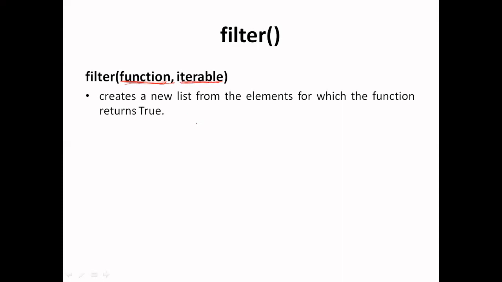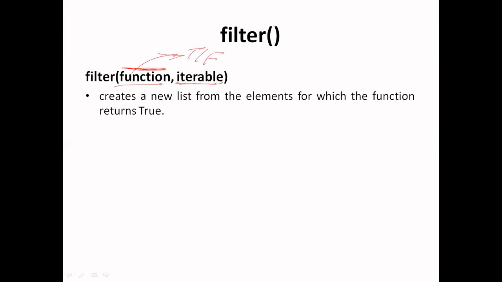Basically the filter function filters out the elements of this iterable object based on the condition which is defined inside this function. So this function must return either true or false for each value of this iterable object.